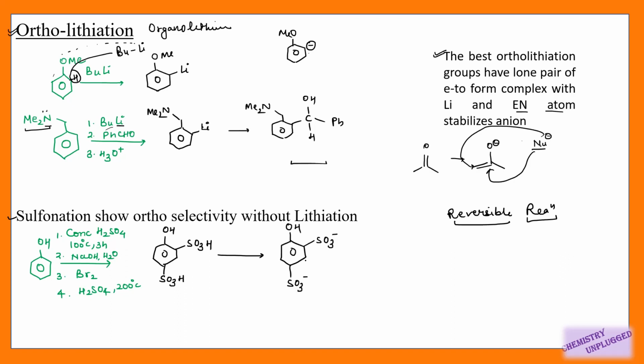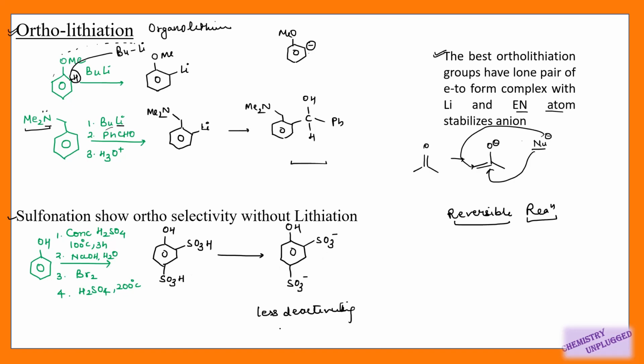What is the need of generating this dianion? Because deprotonation will make them less deactivating. Otherwise these SO3H groups are highly deactivating in nature. It is very difficult to attach one more functional group to this ring in presence of these two SO3H groups. But if we remove these two protons, it will become less deactivating in nature, right?